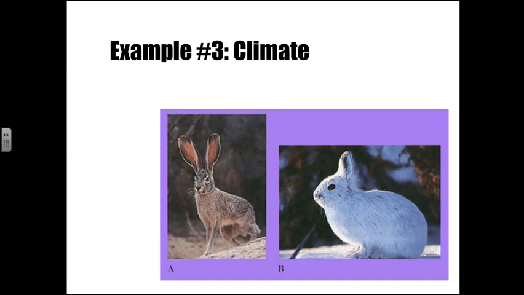We can also look at climate, where we can see on the left a rabbit who is in the desert and has very long legs and very large ears. And if we look on the right, we're going to see a similar species, only they're adapted for a very cold climate. And so they're going to have a more compact body and shorter limbs to keep that heat together. That's actually called Allen's rule.